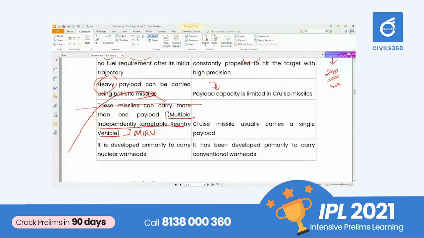Before it enters, this is the target, and we identified that there are multiple targets. Within this ballistic missile, there will be different warheads, and as it enters the atmosphere, it will split into 2 or 3 or 4 or 5 as per the requirement.